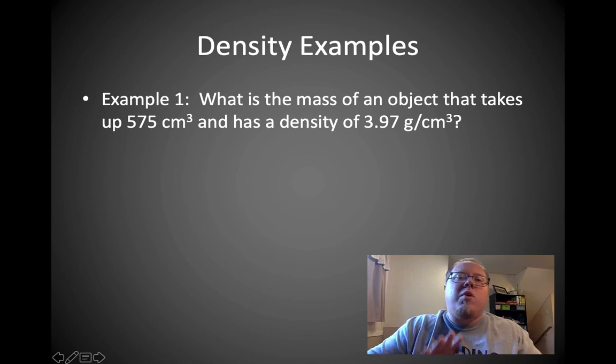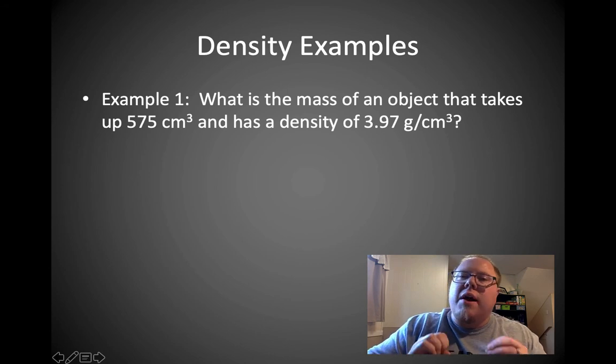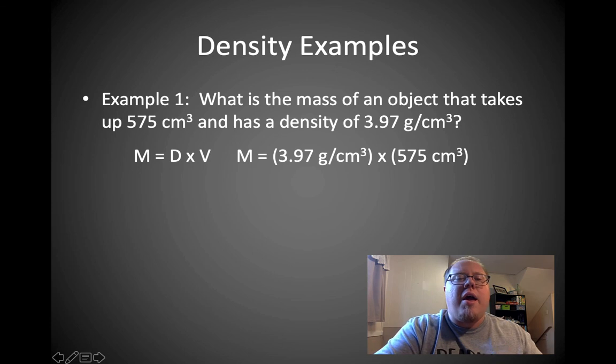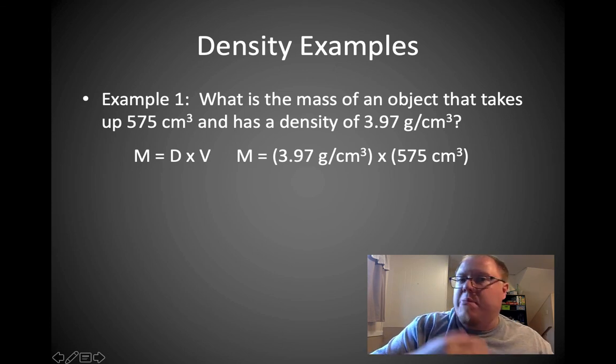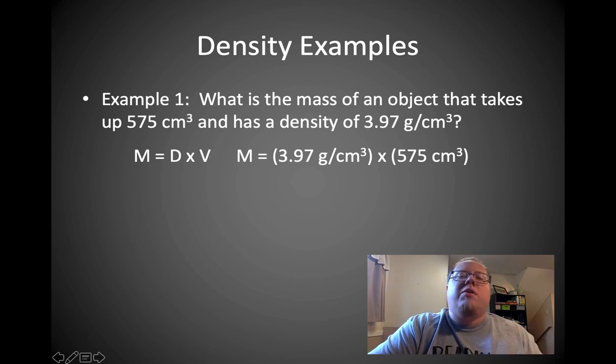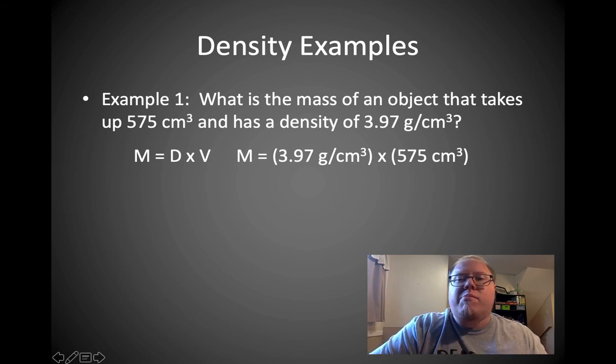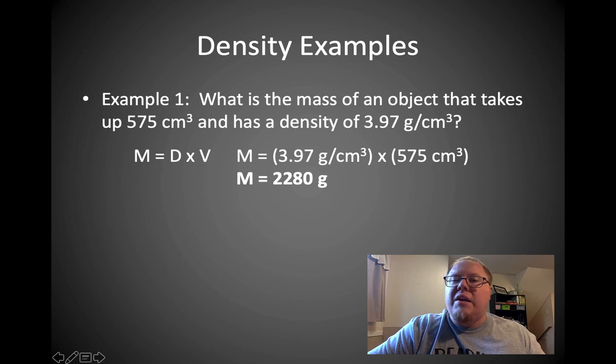So if I rearrange the equation D equals M over V for M, it would look like this: M equals density times volume. So, to find the mass, I take the density, 3.97 grams per centimeter cubed, and multiply it by the volume, 575 centimeters cubed, and I would get 2,280 grams, rounded to 3 sig figs. Okay?